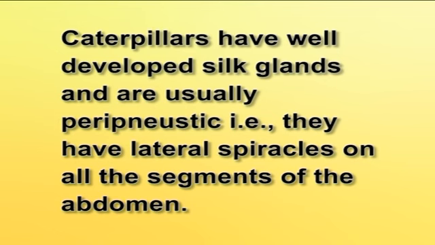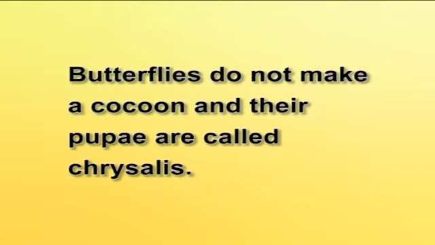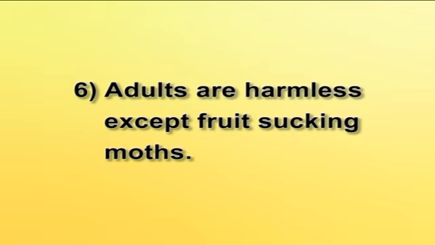Caterpillars have well developed silk glands and are usually peripneustic, that is, they have lateral spiracles on all the segments of the abdomen. Pupae are usually obtect and generally enclosed in a cocoon or earthen shell. Butterflies do not make a cocoon and their pupae are called chrysalis. Adults are harmless except fruit sucking moths.